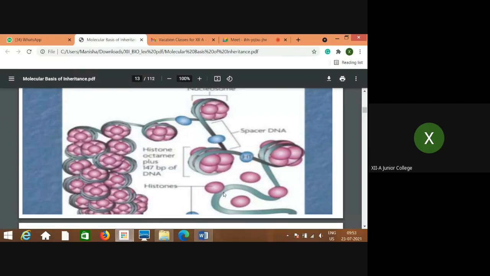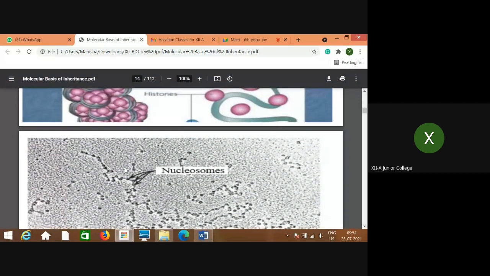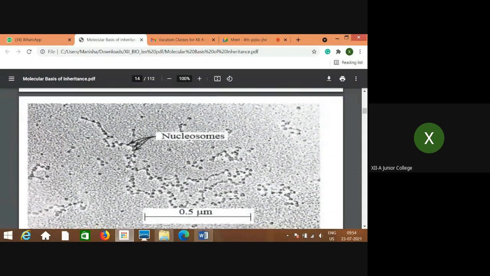Now in this case, you can see how 2 nucleosomes are joined to each other by the H1 protein, whereas H2A, H2B, H3 and H4 form the octamer, and these octamers join to form this structure, right? This is how the structure looks under the electron microscope: beads on a string, isn't it?